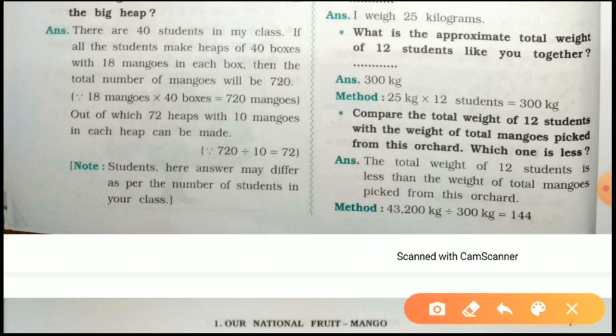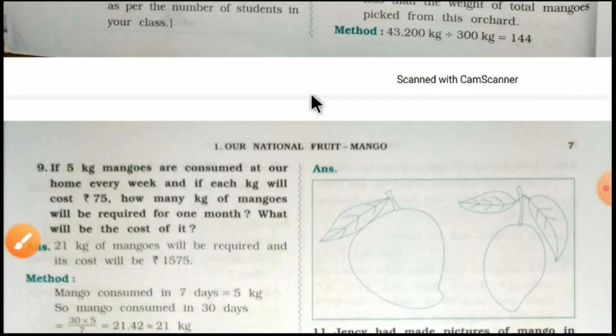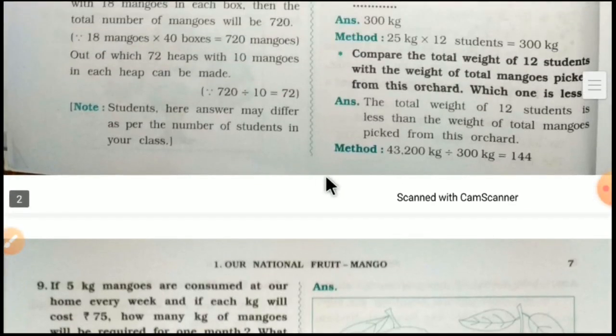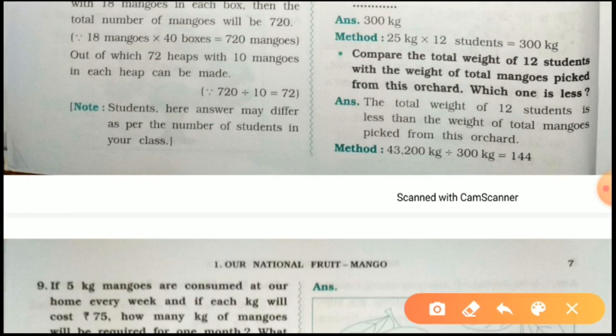See, the total weight of 12 students is less than the weight of total mangoes picked from the orchard. Why? Because here is the method. Because total mangoes picked from the orchard is 43,200 kilograms, and total weight of 12 students is 300 kilograms.